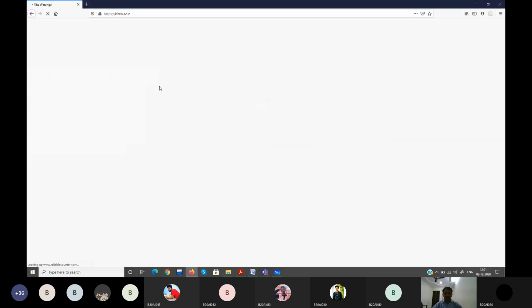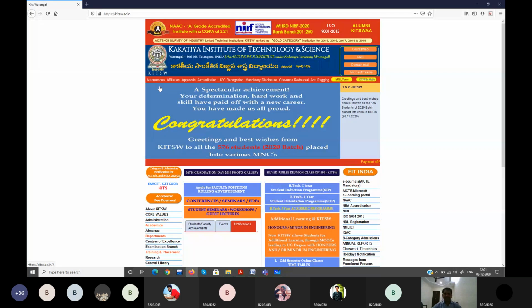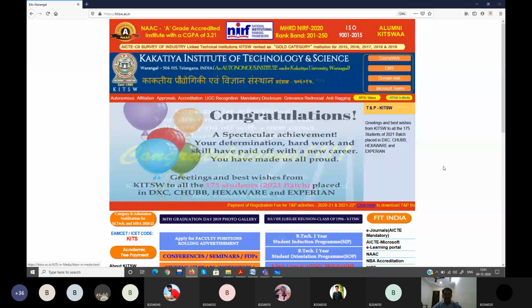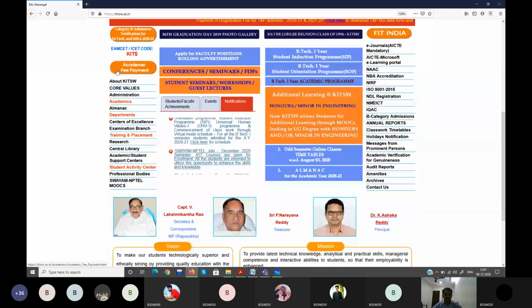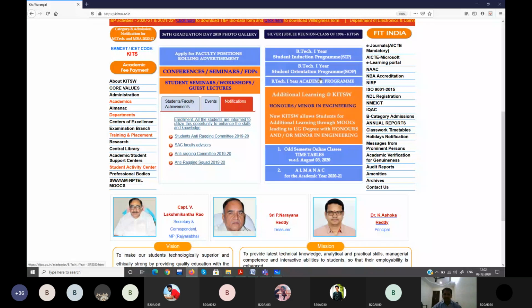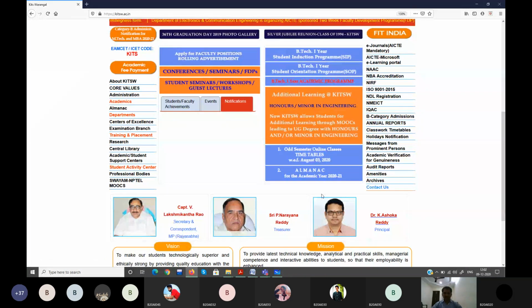First of all, please explore your college website. There is a CMS, courseware, domain mails, Microsoft Teams, everything is there. On the left hand side you have so many menus: student, faculty, achievements, events, notifications. On the right hand side also a few things are there, like your e-journals, Microsoft, e-learning portals, MAC, NBA, NRF. So please go through all this information.